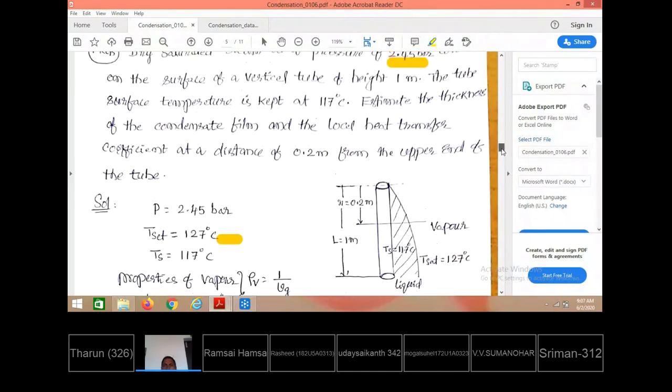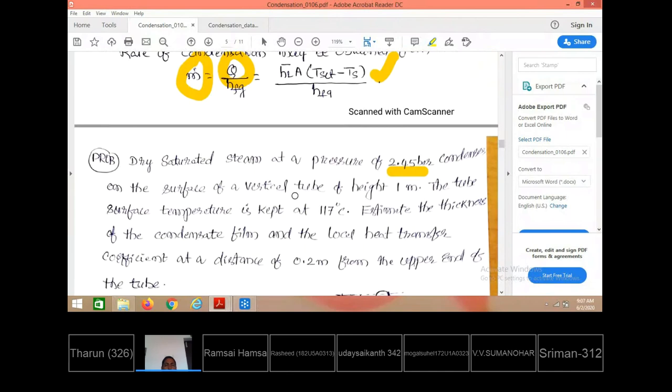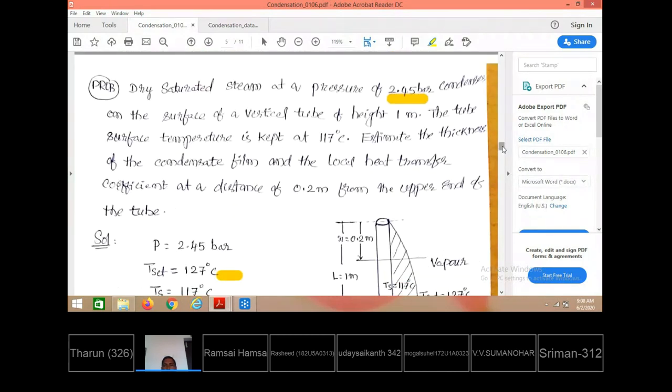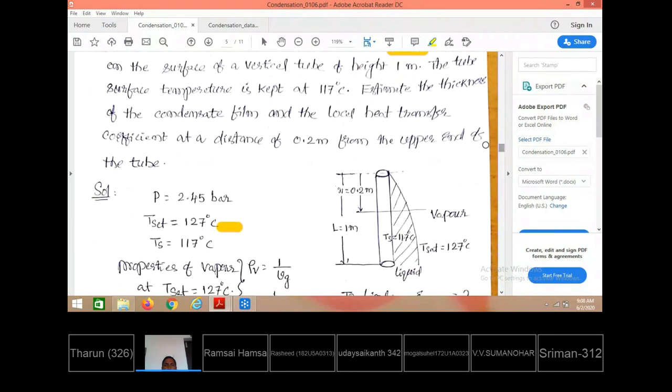Then what have they given? The surface of the vertical tube is at 1 meter height. The height of the tube is 1 meter. The tube surface is kept at 117. You see here, the tube surface is at low temperature at 2.45 bar pressure. So the saturation temperature is 127 degrees centigrade, which is taken from the steam tables, and the height of the tube is 1 meter. Estimate the thickness of the condensate film, that is the boundary layer thickness they are asking, and the local heat transfer coefficient at a distance of 0.2 meters from the top.